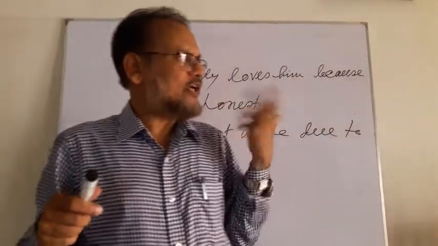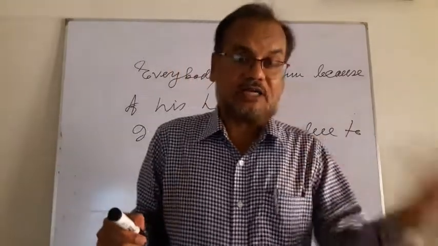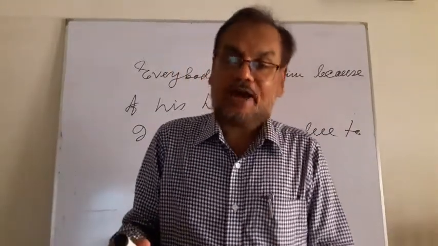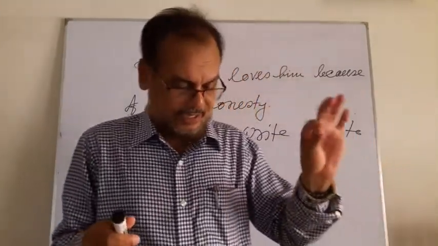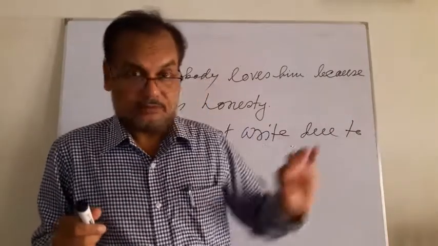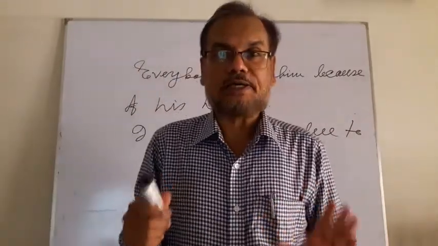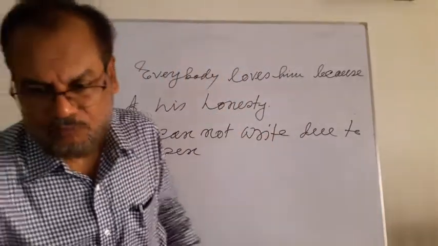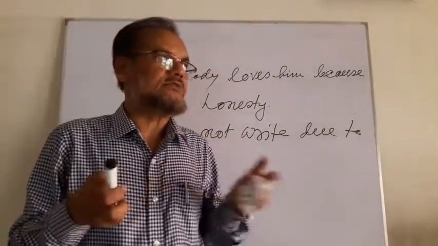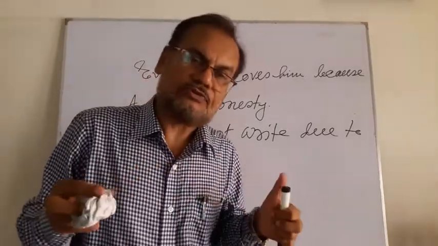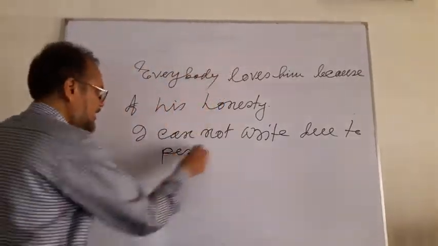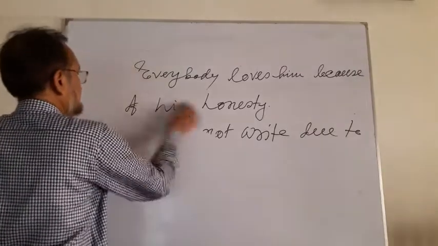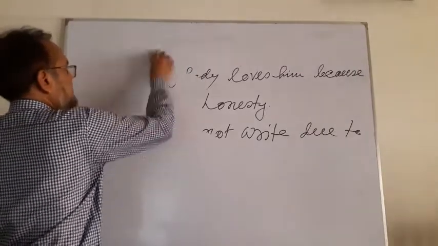The driver dared not drive at night due to fog, due to dark. These kinds of words you can use. Sometimes you can use them. Most of the times, of course, you should use a noun. Okay, and sometimes you can use an adjective.